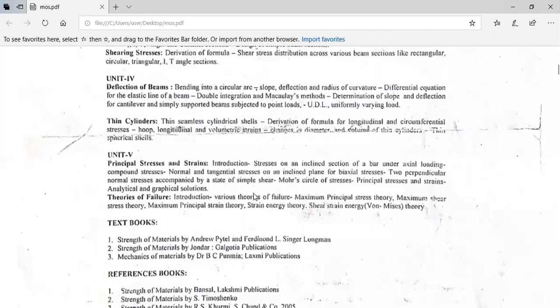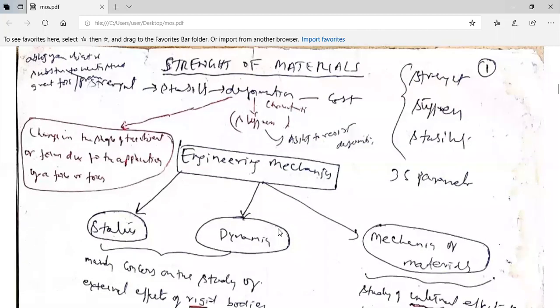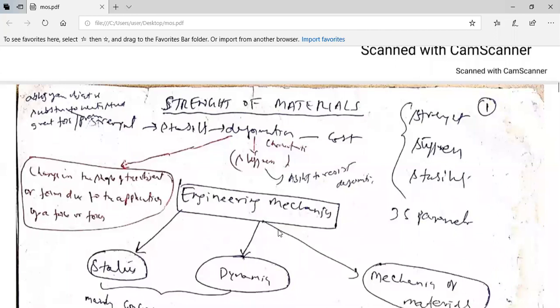Before entering into it, let us see what strength of materials actually is and what it constitutes. Strength of materials is also called mechanics of solids or mechanics of deformable bodies. In mechanical engineering it is called mechanics of solids.